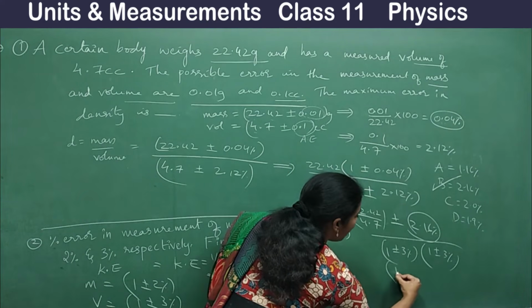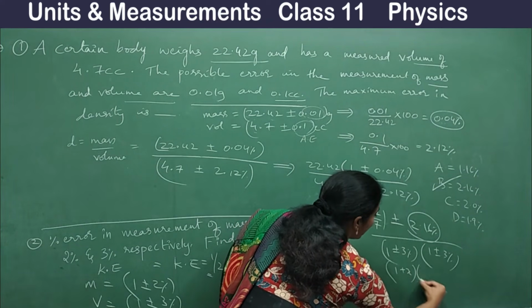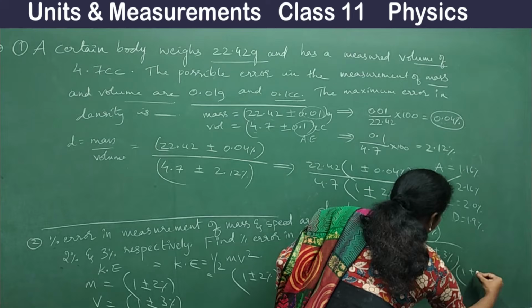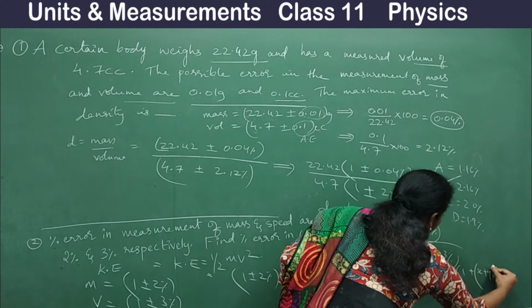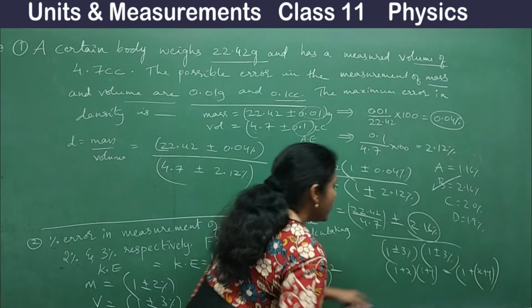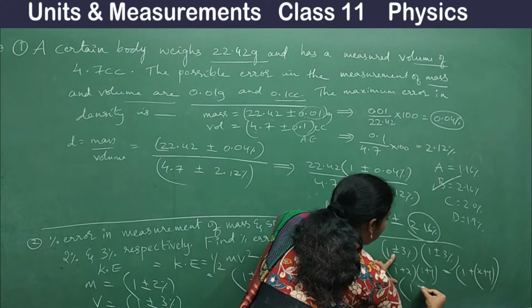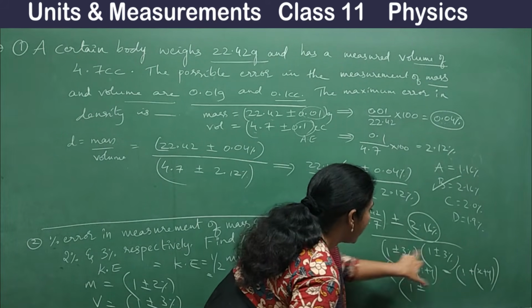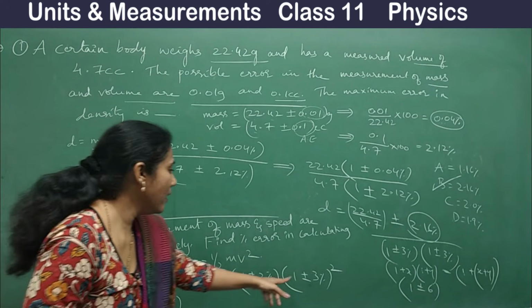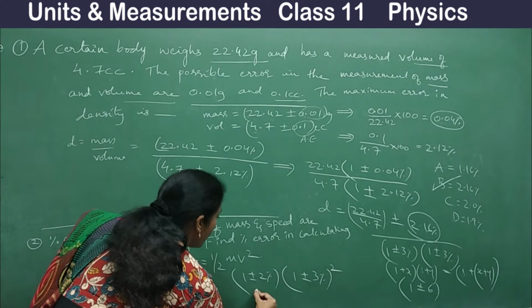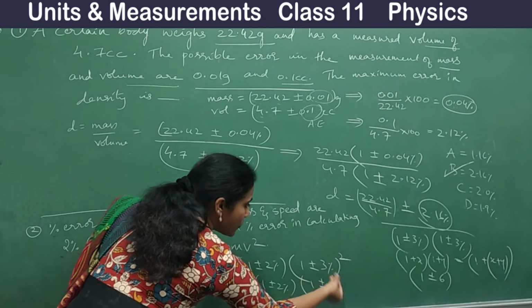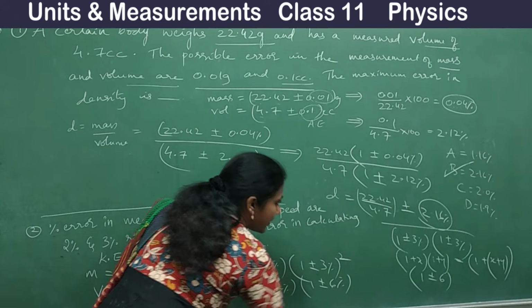So again it is in the form of 1 plus x, 1 plus y, right? Which we can write as 1 plus x plus y, right? This is the formula I told you. 1 plus x, 1 plus y is equal to 1 plus x plus y. So you can write this as 1 plus or minus, okay, 3 plus 3 is what? 6, isn't it? So directly I'll write it as 1 plus or minus 2%, and here 1 plus or minus square means what? It is 6%, right?